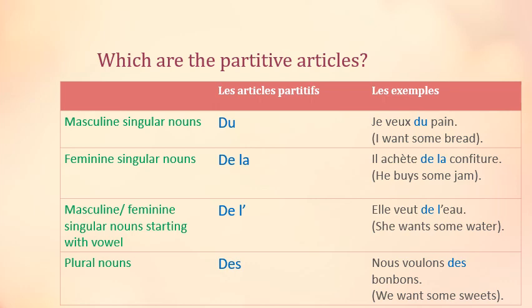So, de l'. And lastly, for plural nouns, the article is des. Nous voulons des bonbons means we want some sweets.